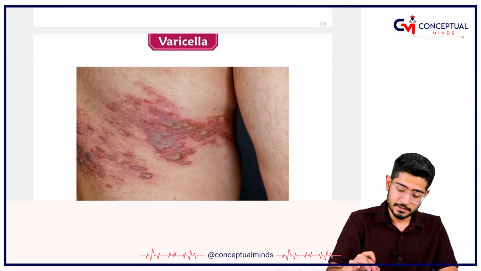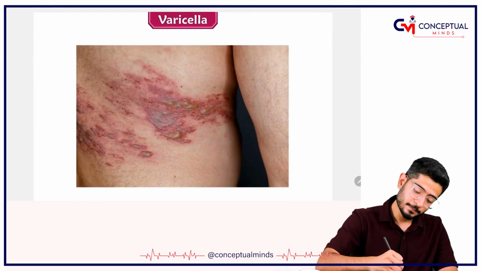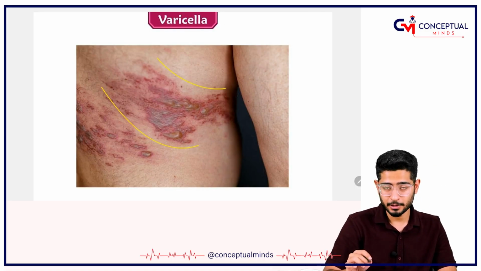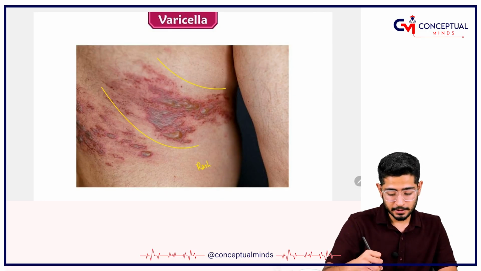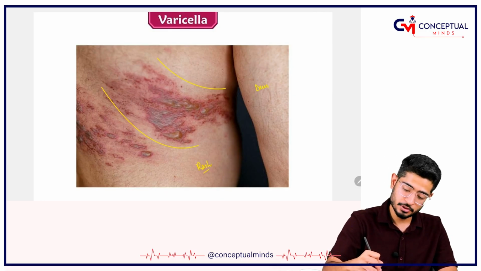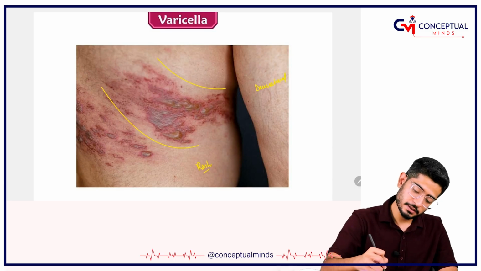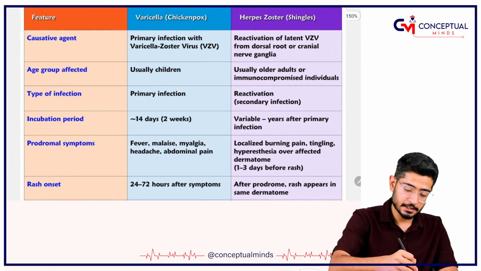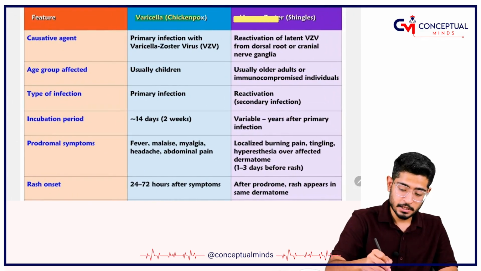Before I come on to this, can you see this rash is in a particular dermatome? So this is a dermatomal distribution, and because of that, it is more likely to be what? It is more likely to be shingles. So let's quickly differentiate between varicella, chickenpox, and the herpes zoster, that is called your shingles.